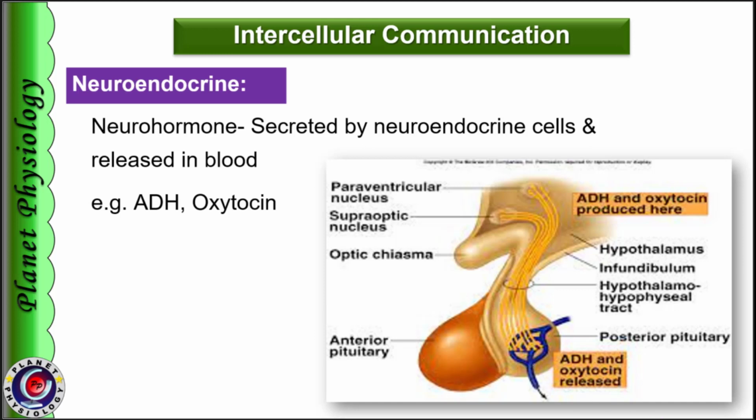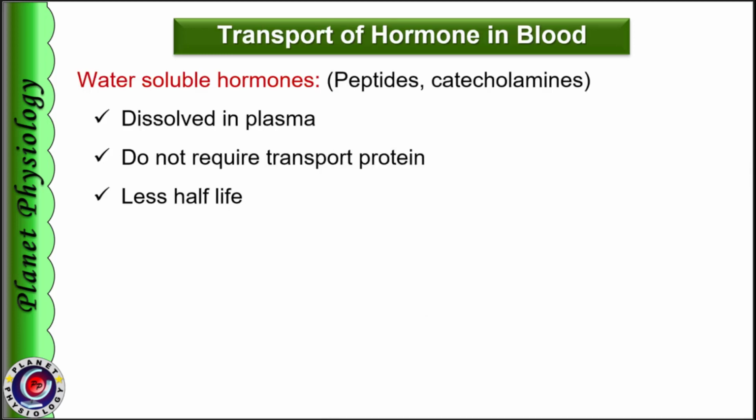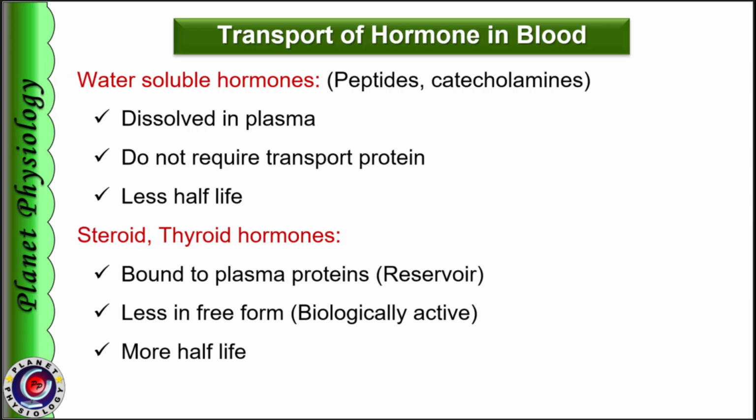Now let us study how hormones are transported in the blood. Peptide hormones and catecholamines, which are water soluble, do not require any special transport proteins. They are transported in dissolved form in the plasma, and hence they also have less half-life. In contrast, steroid hormones and thyroid hormones are water insoluble and hence are transported with the help of plasma proteins. Hormone in combination with plasma protein is called the bound form of the hormone, and this bound form also acts as a reservoir of the hormone. This prevents rapid changes in hormone levels in the plasma.